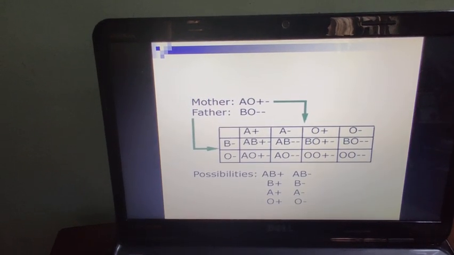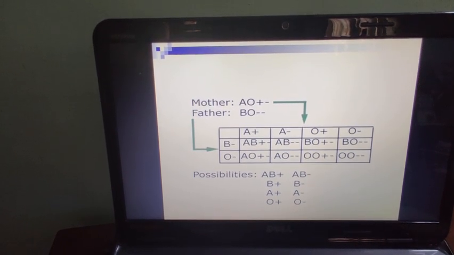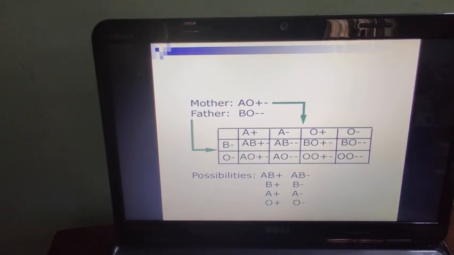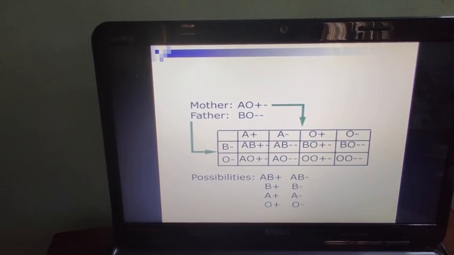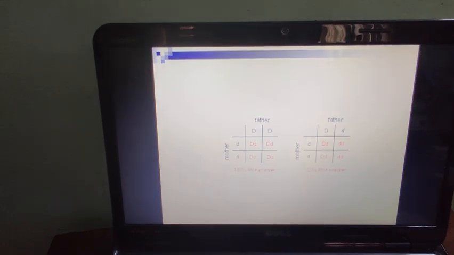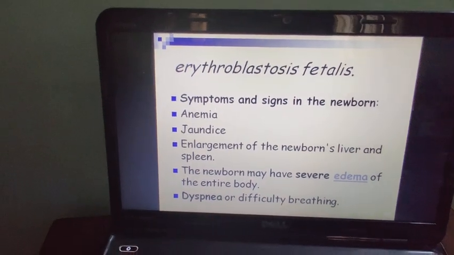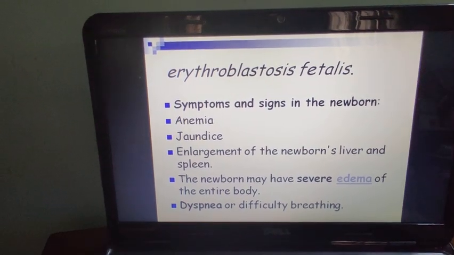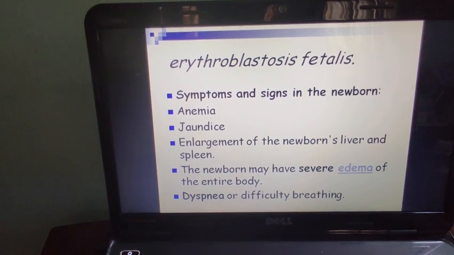Now this is about the mother having A blood group and the father having B blood group, A Rh positive and B Rh negative. Depending on the Rh factor, there is one abnormality called erythroblastosis fetalis.